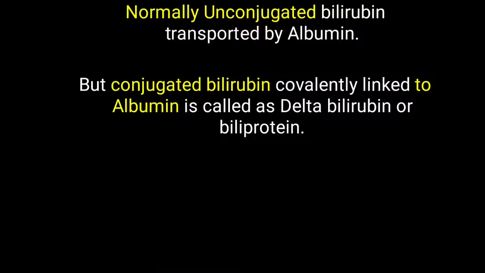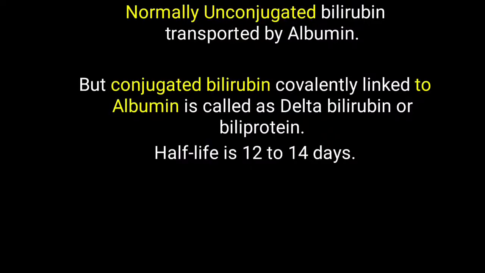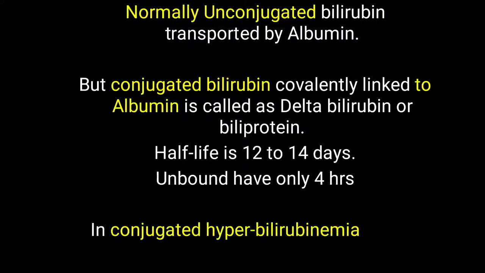So simply, what is delta bilirubin? That is nothing but albumin attachment to the conjugated bilirubin, and that is a covalent attachment. And the half life of this biliprotein is 12 to 14 days, but free or unbound bilirubin has only a 4 hour half life. So you have to keep in mind that the attachment is making the half life longer.